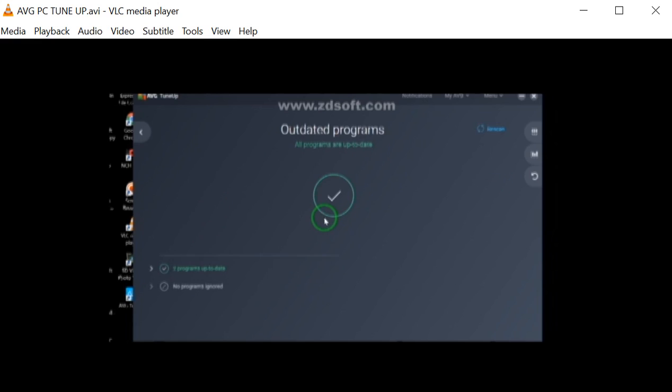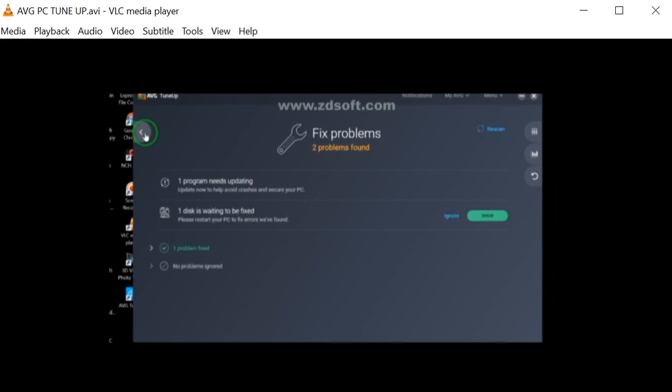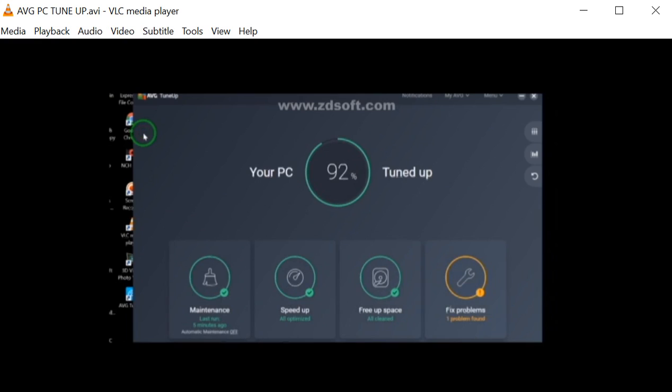So you see, Windows Defender is comparable to this program. It does some of the stuff. Wow, 92%. So you just have to fix this one problem here by restarting the computer, and then this should be tuned up to 100%. Isn't it effective?